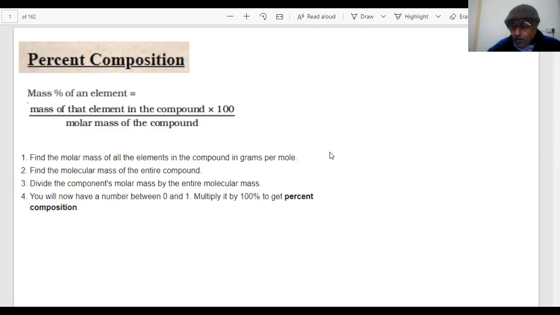So it's a good day for us to begin a new concept, a very, very important concept that will be our mole concept.